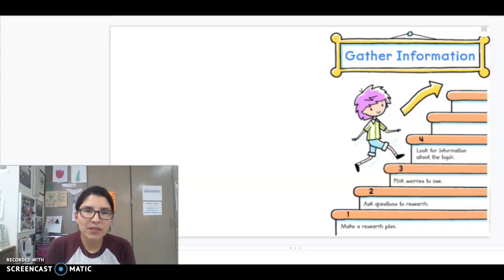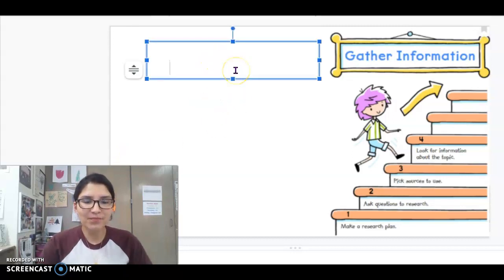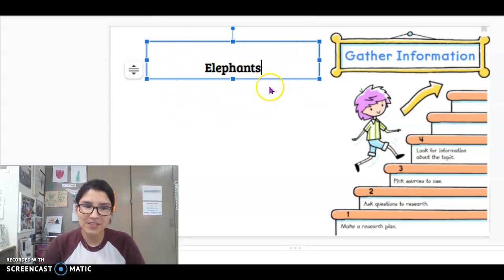All right. Well, when you do research over a topic, that's because you want to know a little bit more about that topic. So we are picking animals this week. We're going to pick one animal and we're going to research that animal, meaning we are going to learn more information about that animal. Okay? So we may know a little bit of things about this animal, but after we're done researching, we're going to know a whole bunch more. Okay? So that's the purpose for research. You pick something, a topic, and you want to learn more about that topic. So this week, we're going to be focusing on elephants. Okay? So we are going to be learning a whole bunch more information about elephants.